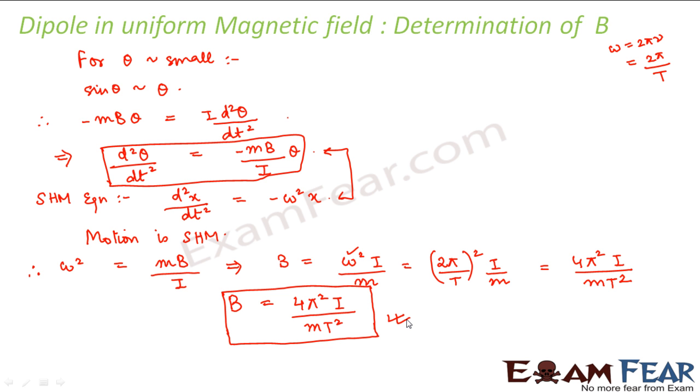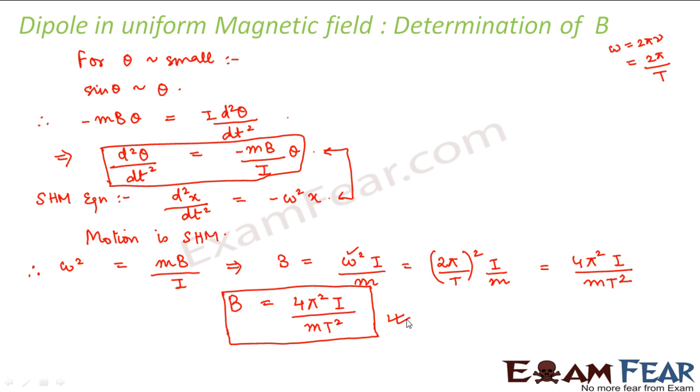If the needle is oscillating, that means there is a torque acting on the needle, something which asks it to move from its original position. Because if there is no external factor asking it to move, then it will not move at all. Right? So there is one deflecting torque which asks it to move away from its original position, and there is another restoring torque which is asking it to come back to its original position.